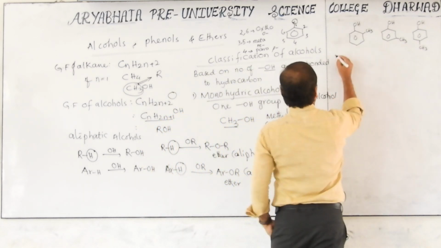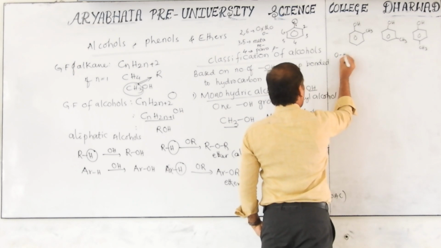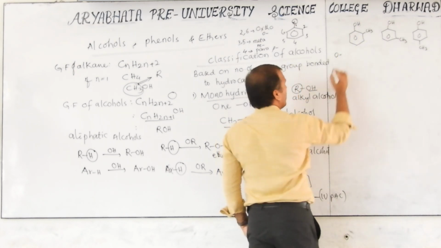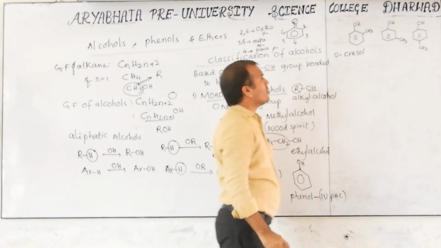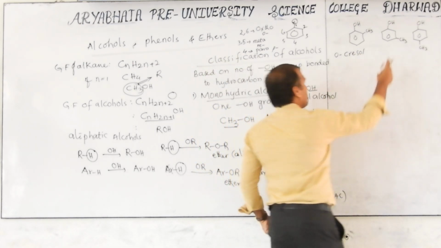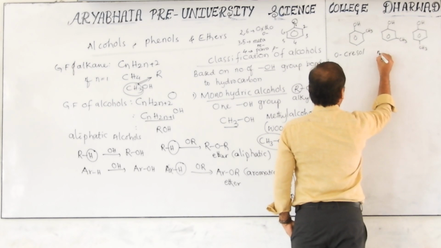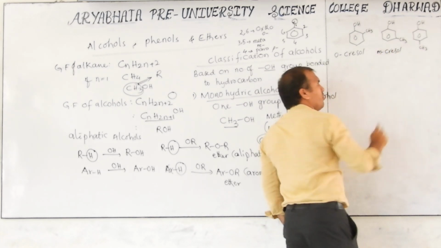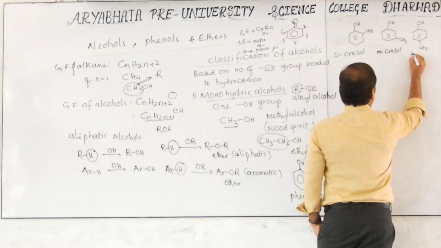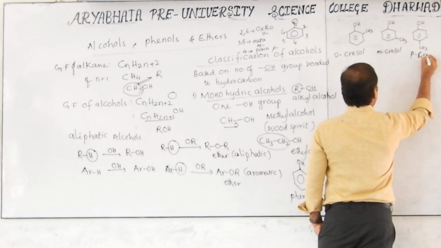So this is called the common name. If a methyl group is present at the ortho position, it is orthocresol. If the methyl group is present at the meta position, that is called metacresol. If the methyl group is present at the para position, that is called paracresol.